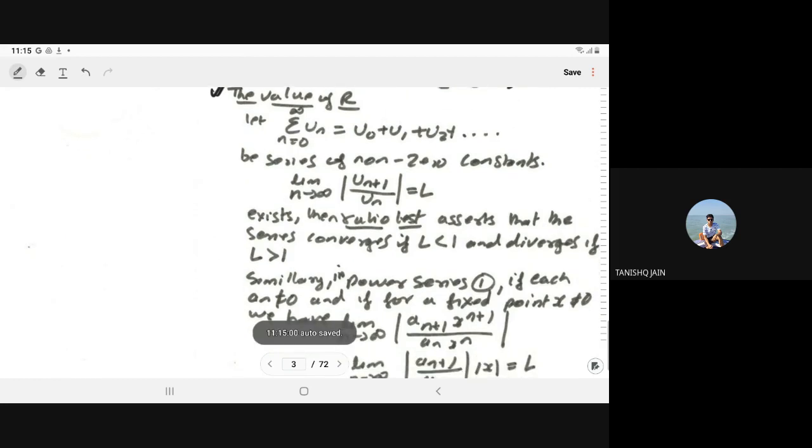Similarly, in power series we have an analogous ratio test.